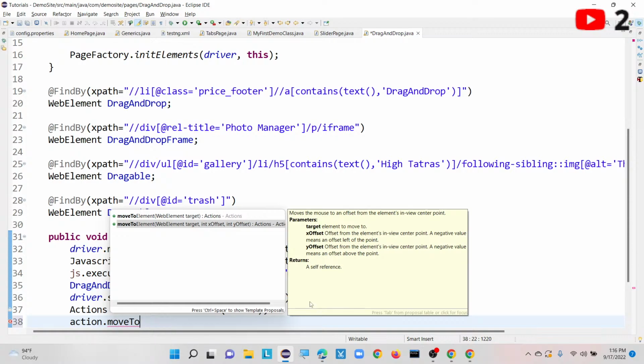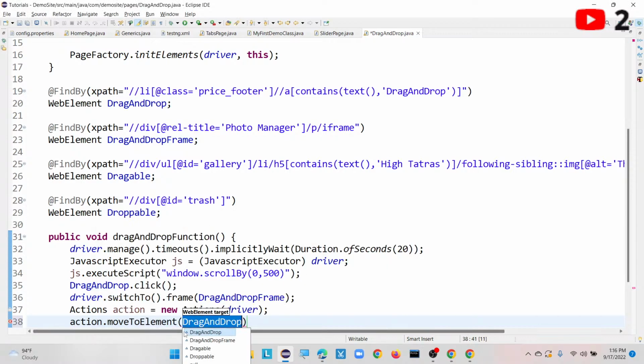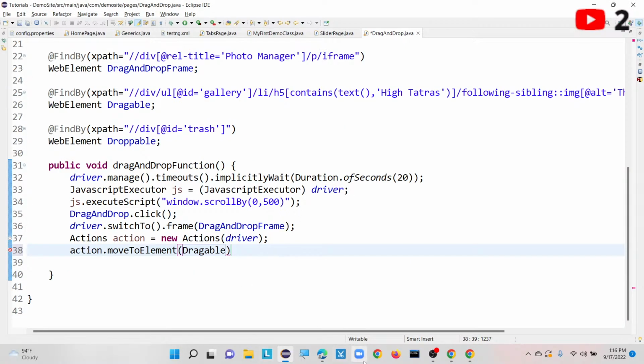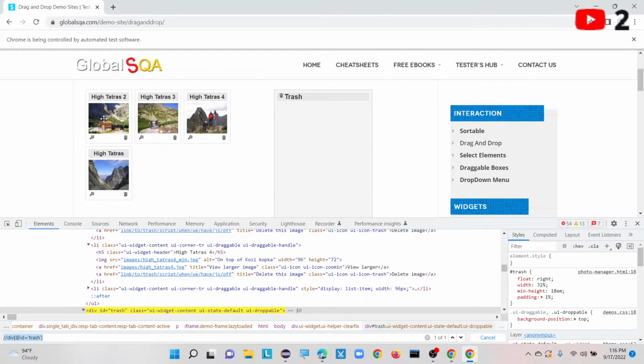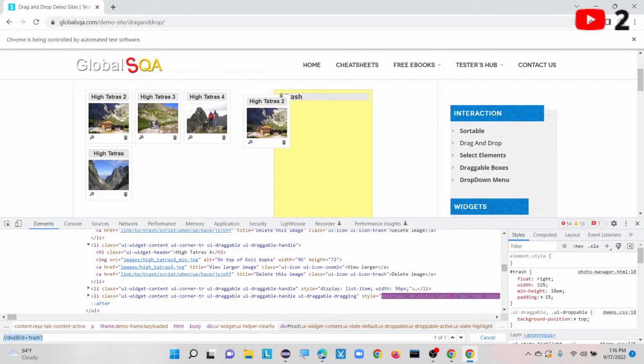That is called draggable. This is the element I want to drag, the image item, from here to here. So first I use actions dot move to element of draggable, moving my driver focus to here.